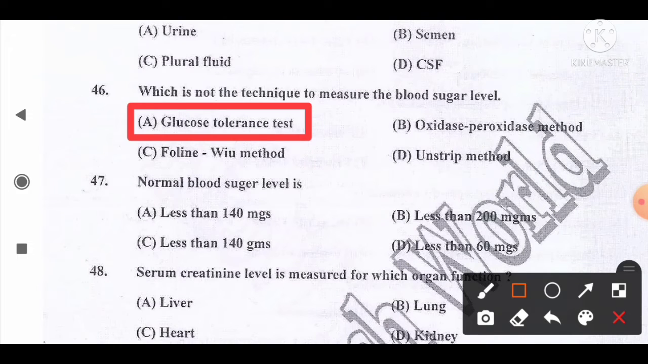But this is one of the controversial questions, as option D, dextrostix method, is also not very well known for blood sugar level estimation as per my best knowledge. So it is better to have option D as the hexokinase method, that is one of the blood sugar level measuring techniques.